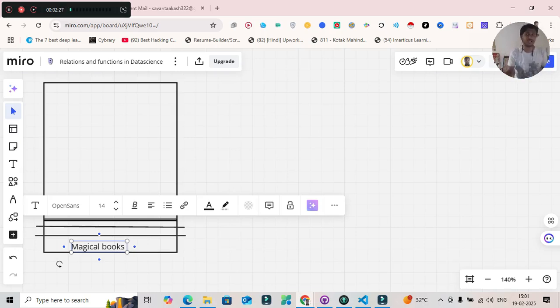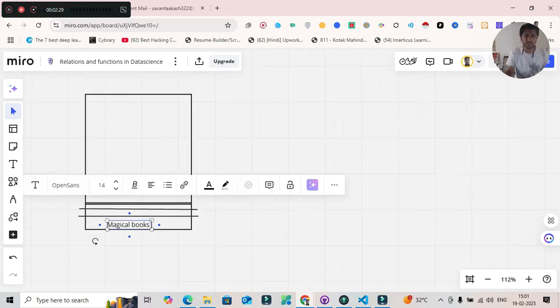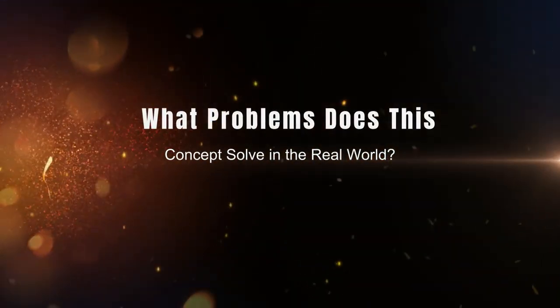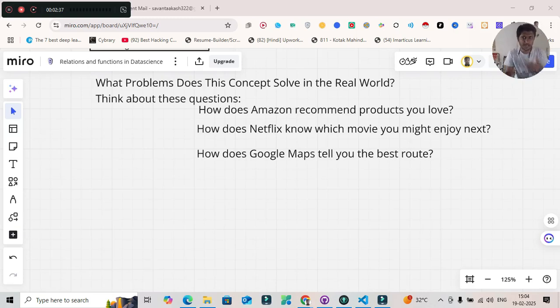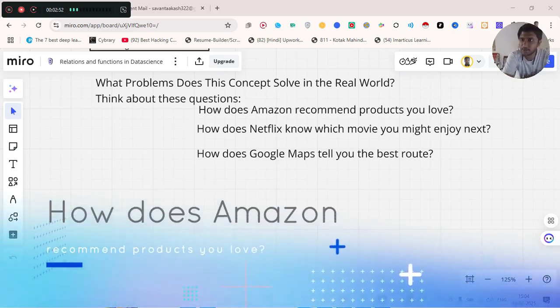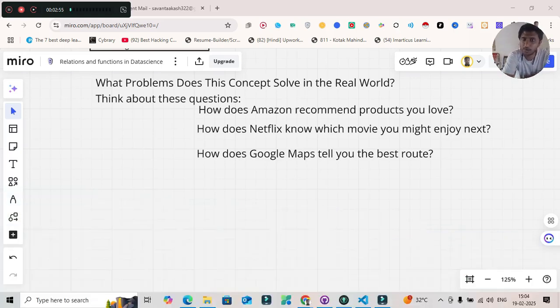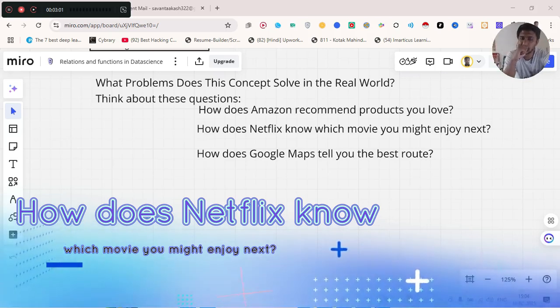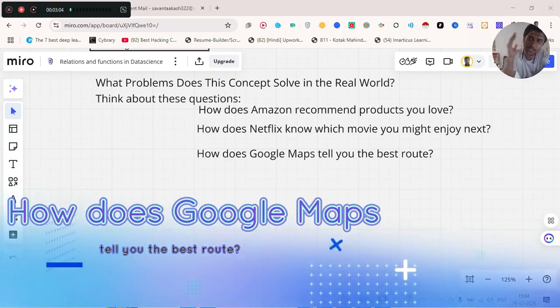Now we'll try to understand what problems this concept solves in the real world. Have you ever wondered what problems this concept solves? Think about these questions before learning this concept. First, how does Amazon recommend the products you love? Number two, how does Netflix know which movie you might enjoy next? How does Google Maps tell you the best route?